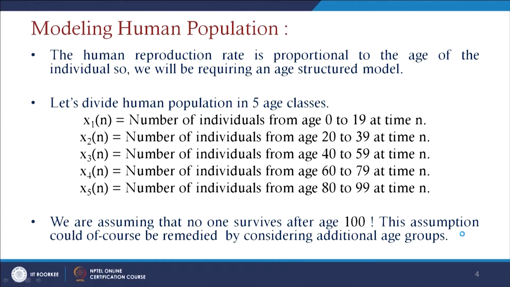If we consider all these assumptions, this assumption can of course be remedied by considering additional age groups, those who cannot give birth after this age group. We can also consider the age after which people die. So, that type of constant we can consider in this class of models.